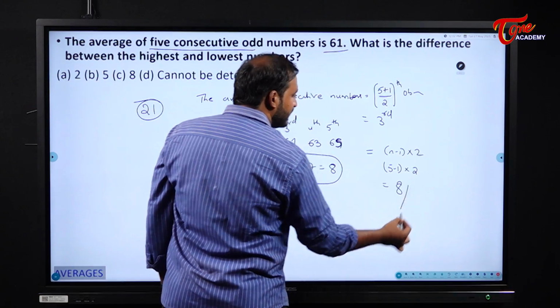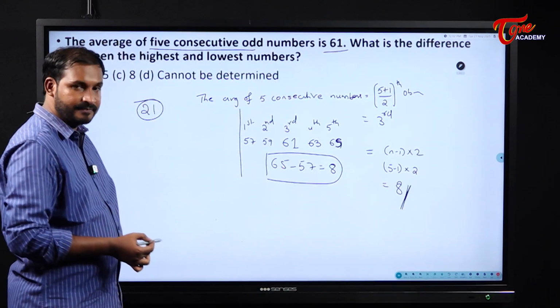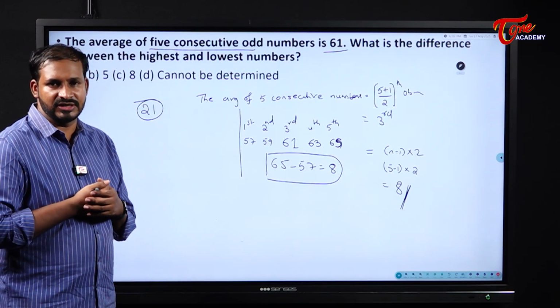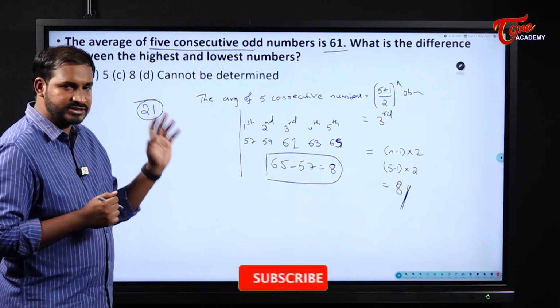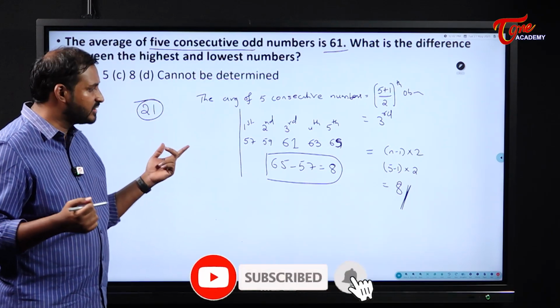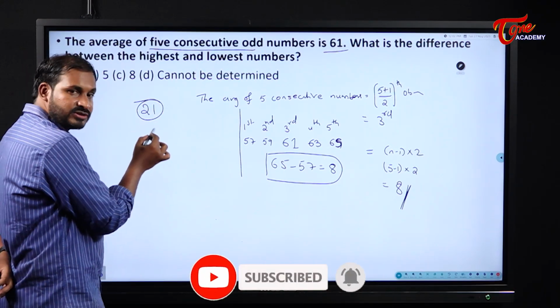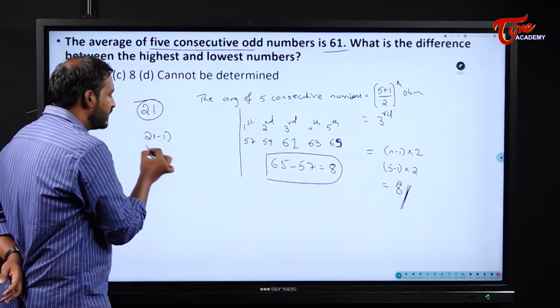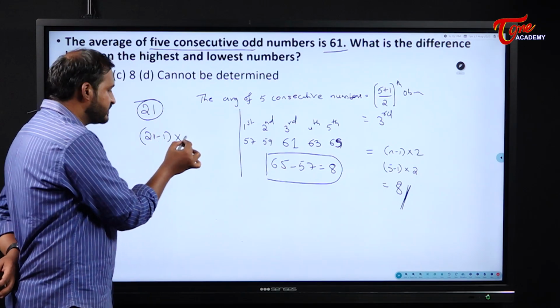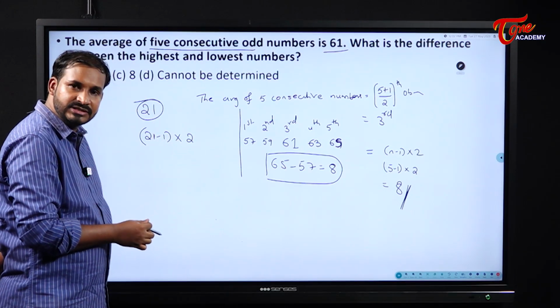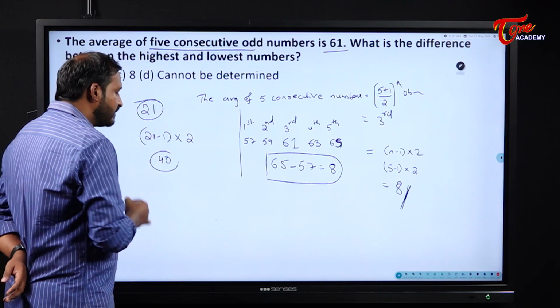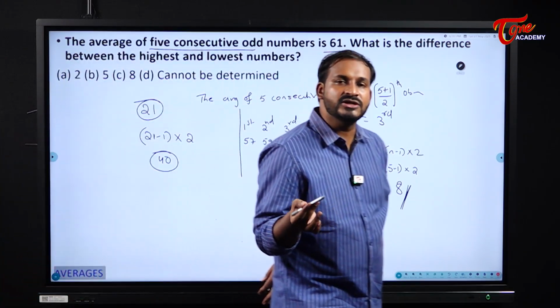Similarly, if the number of observations is 21, we can find it without having the average also, students. There is no need of average. See, total n is how much? 21. So n minus 1 will become 21 minus 1, and these are odd observations. So each difference between observations will be 2. So 20 into 2 becomes 40. That means without the help of average also we can find.